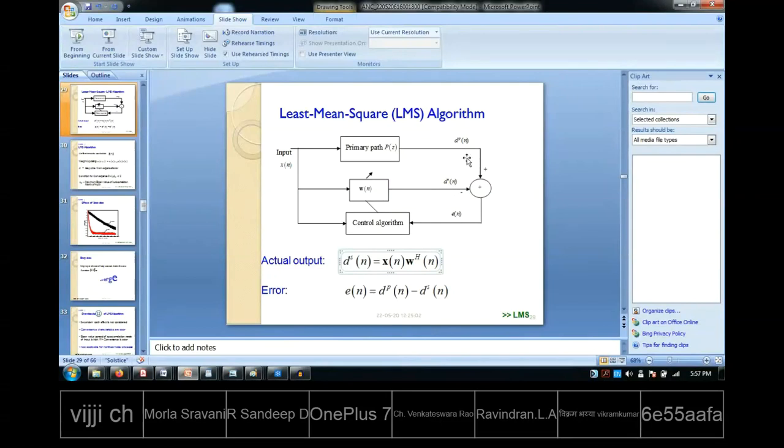So now the summation of these two, or the subtraction of these two, will give you the error signal. Now we wanted this error to be minimized, ideally almost zero, right? So what we do is, just to see the next one.